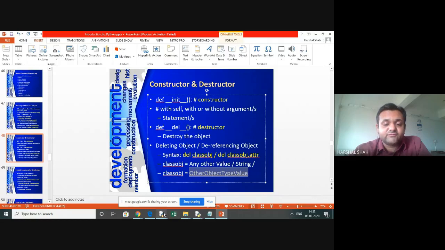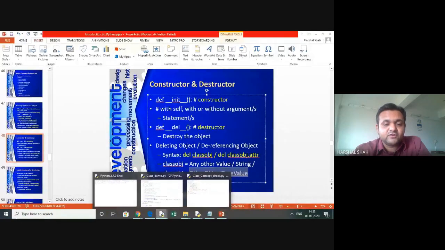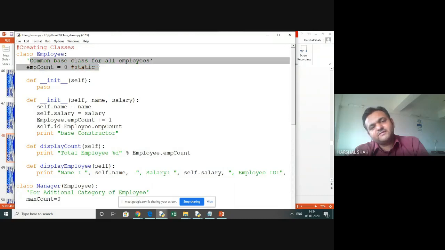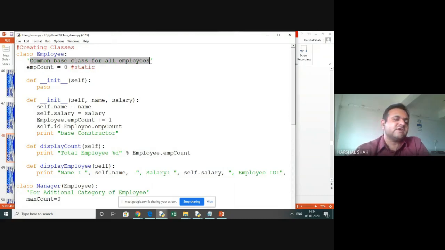Now let's look at some sample code. Look at this code. I'm creating a class here. Look at this class Employee. This is the common base class for all employees. This is a string which I want to give as a form of documentation. Here you can see any value which gets a default, so it becomes a static. Employee count is equal to 0. So this becomes a static one.